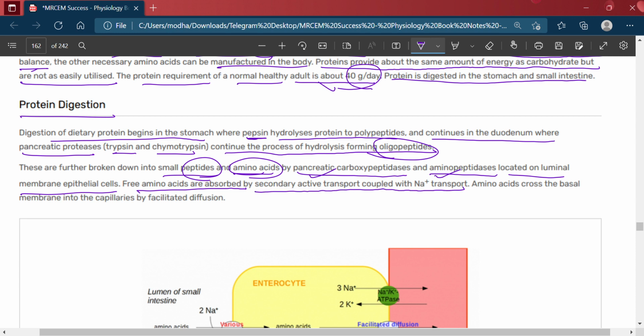Amino acids cross the basal membrane into the capillaries by facilitated diffusion.